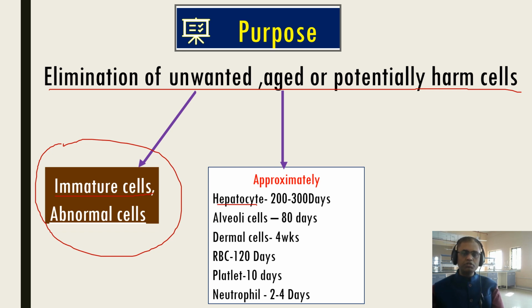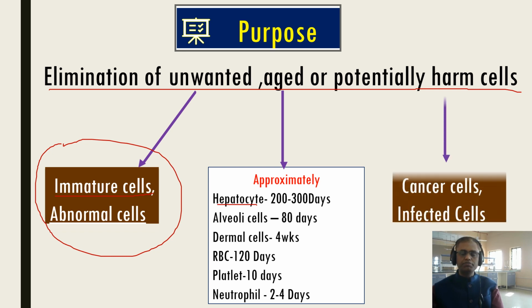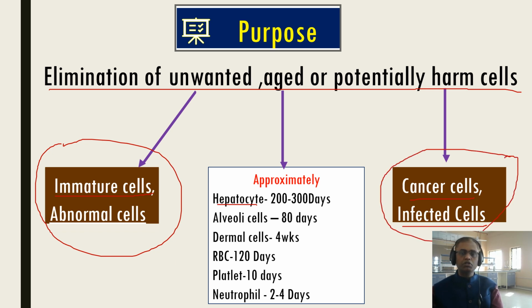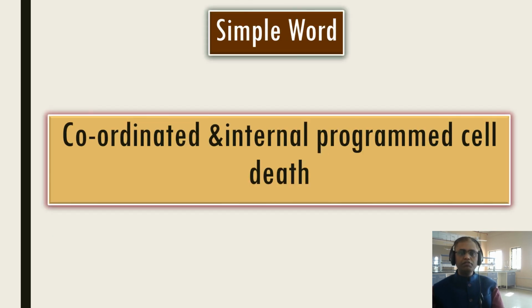Suppose the RBC, after 120 days, how does the RBC die? The mechanism is known as apoptosis. And potentially harmful cells like cancer cells and infected cells, viral infected cells or bacterial infected cells, how are they eliminated from our body? The mechanism is known as apoptosis. So a simple understanding of the purpose of apoptosis is elimination of unwanted, aged or potentially harmful cells. In simple words we can say apoptosis means coordinated internal programmed cell death.